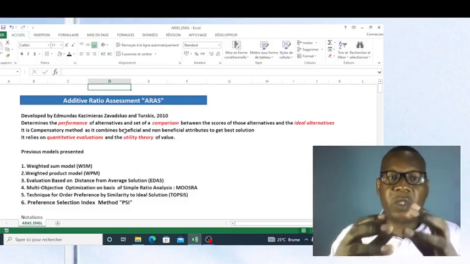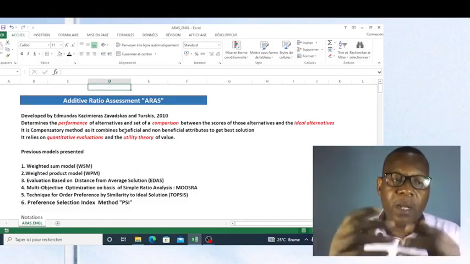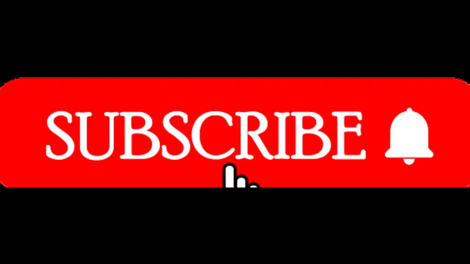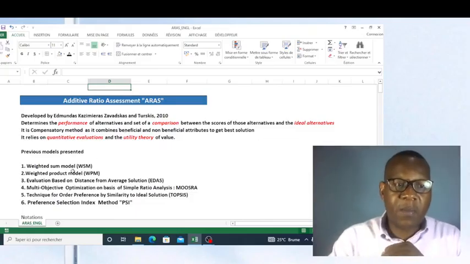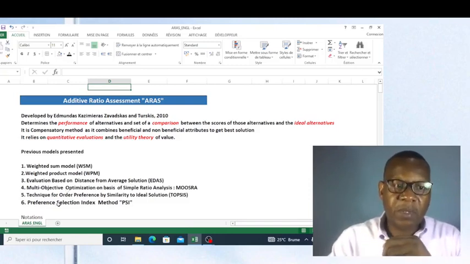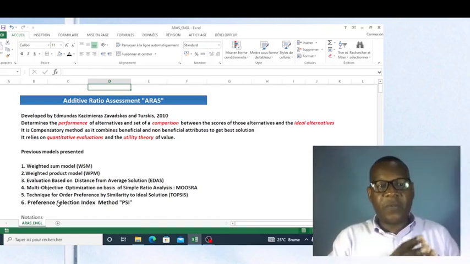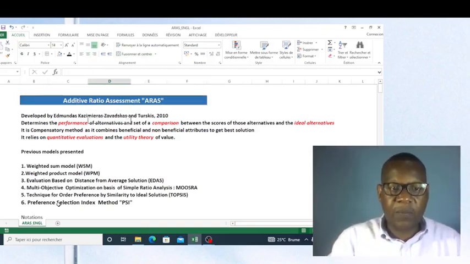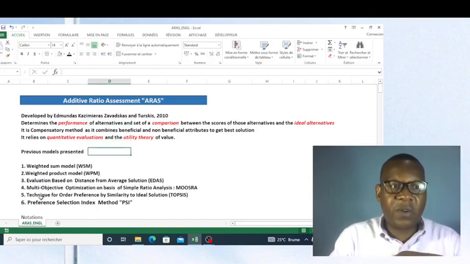In this video, I'm going to show you another method among multi-criteria decision making methods. Remember, I have already presented the 6 methods, which are weighted sum model, weighted product model, evaluation based on distance from average solution, multi-objective optimization on the basis of simple ratio analysis, technique for order preference by similarity to ideal solution, and preference selection index method. And this method, additive ratio assessment ARAS, was developed by these authors in 2010.